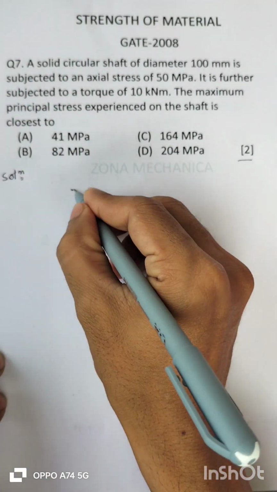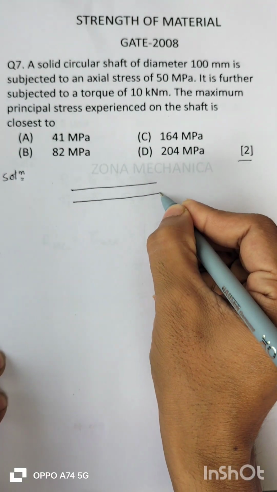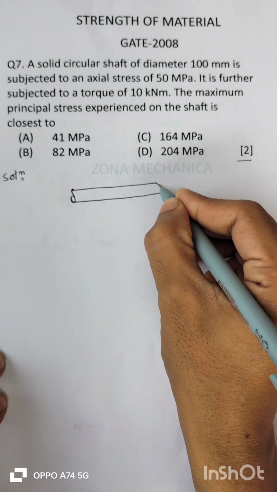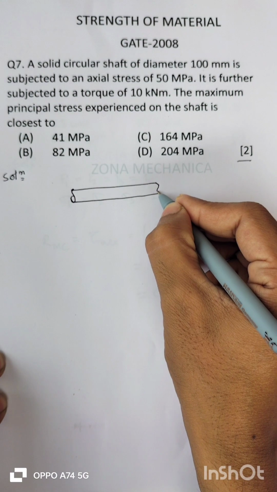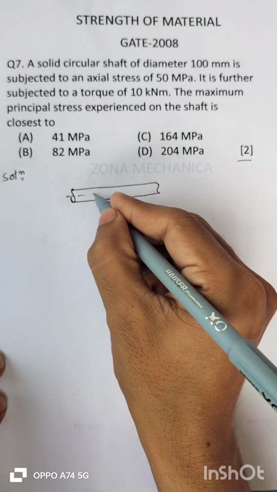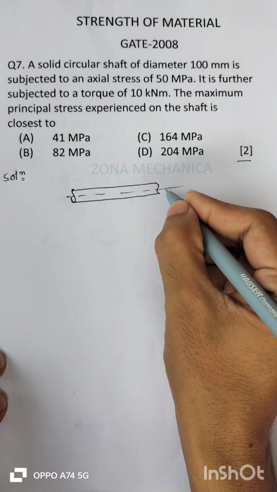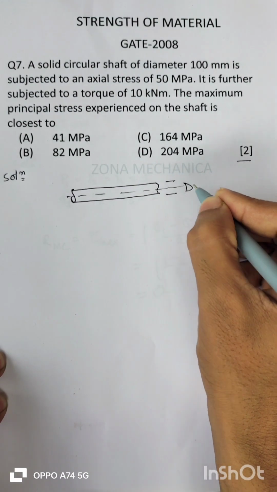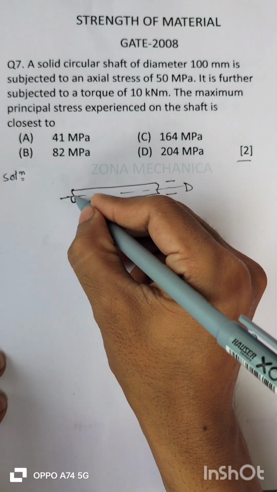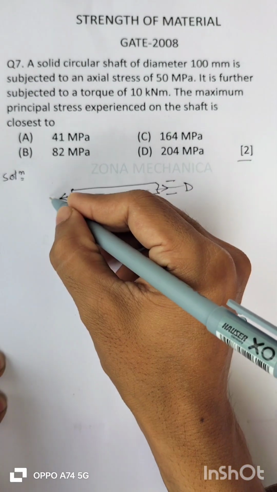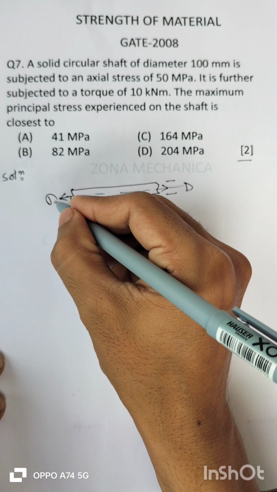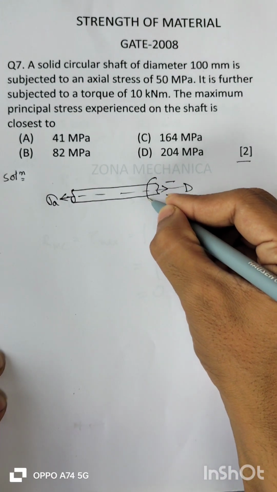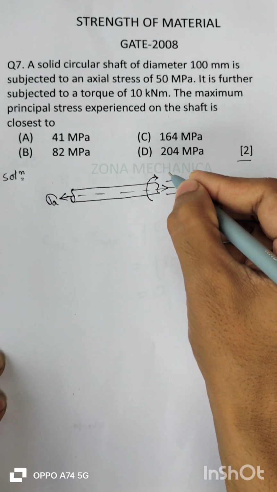Well, this is a solid circular shaft of diameter d. So diameter is d, and an axial stress is acting. Let sigma a be the axial stress, and a torque of 10 kilonewton meter is acting.